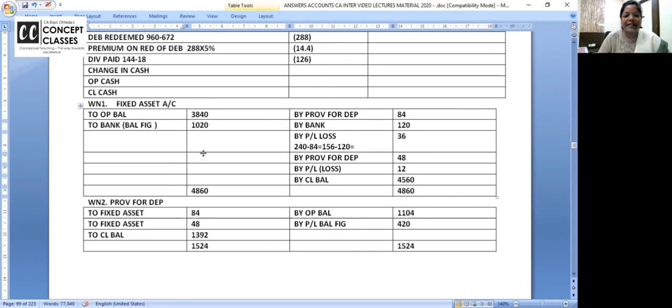My working note 1 and 2 is over. What I will post and where? 1020 is purchase of fixed assets. I'll post. 120 is the sale. 36 and 12, these are the two losses. ये नहीं आएगा. This is cross entry, no? 84 and 48, it will not come. Opening, closing will not come. And depreciation, you have to add back. Yeah? Okay. No problem.